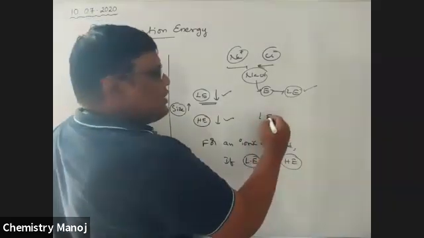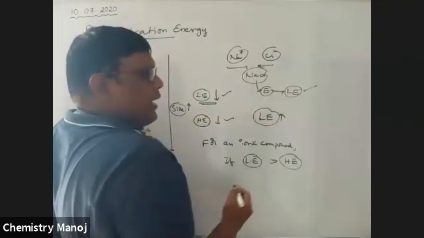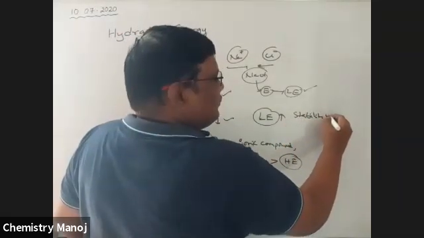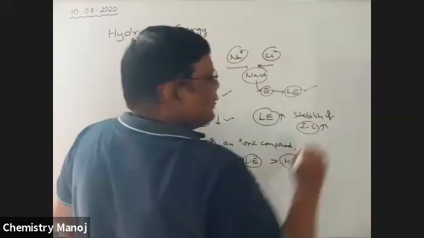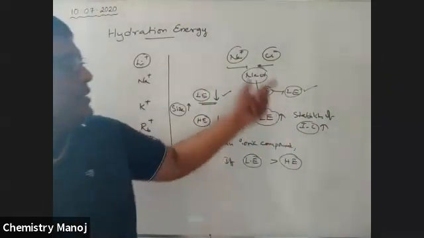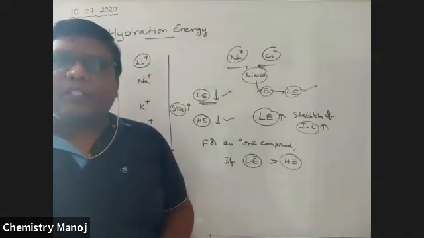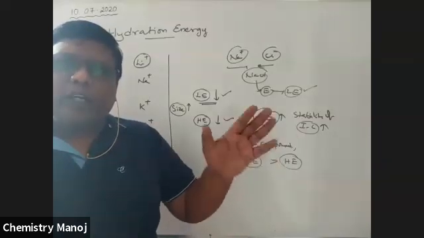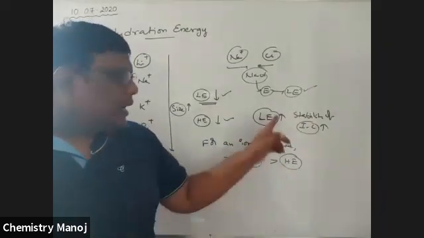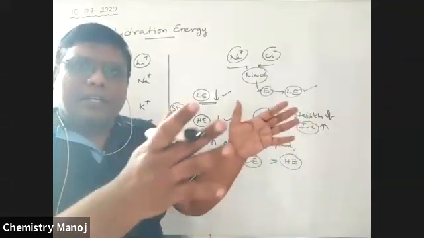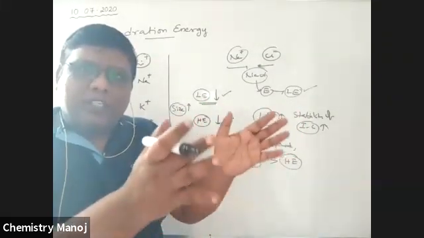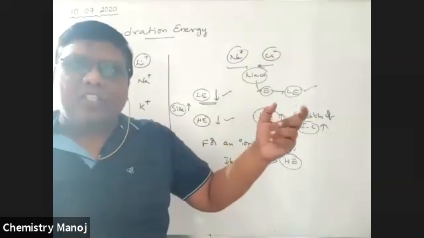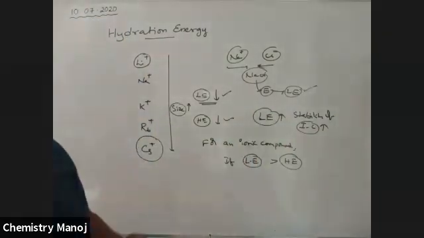So as the lattice energy increases, the stability of the ionic compound also increases. More lattice energy means it is difficult to break into respective ions. It is very, very difficult, because lattice energy is the energy released when they combine with each other. The stronger the combination, automatically more energy will be released. That means lattice energy keeps the ions together.